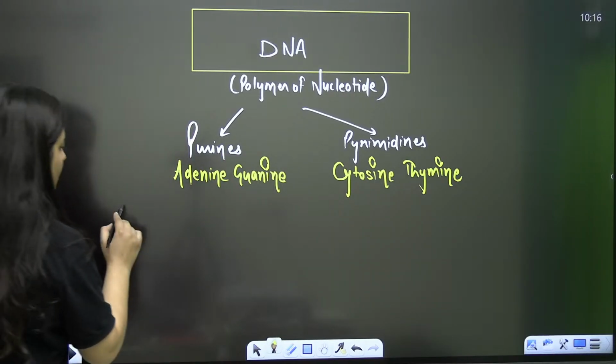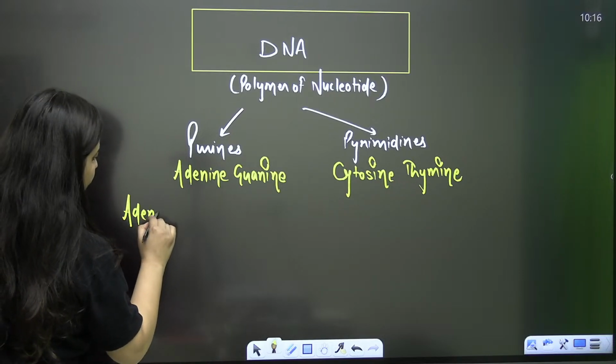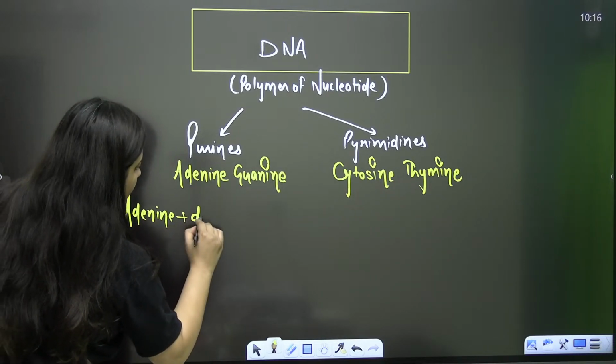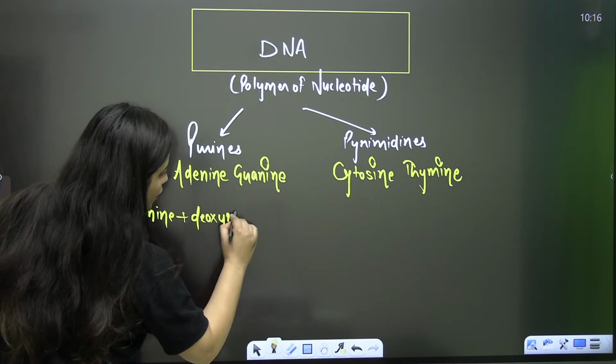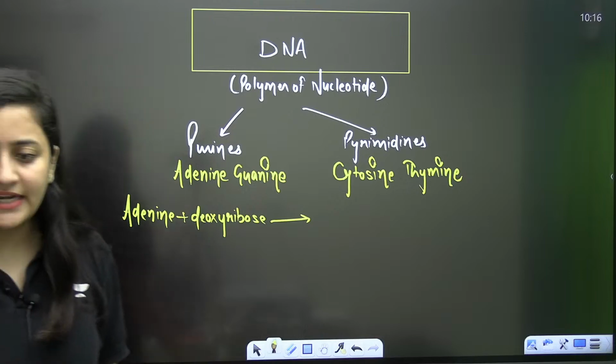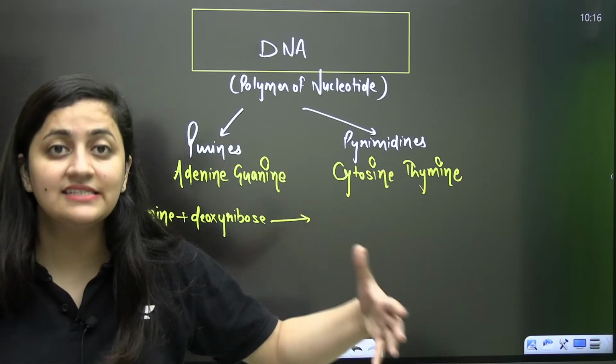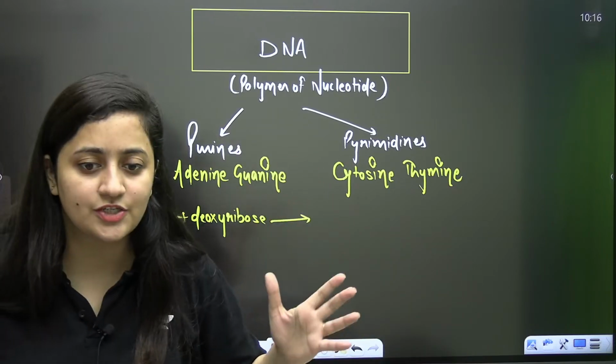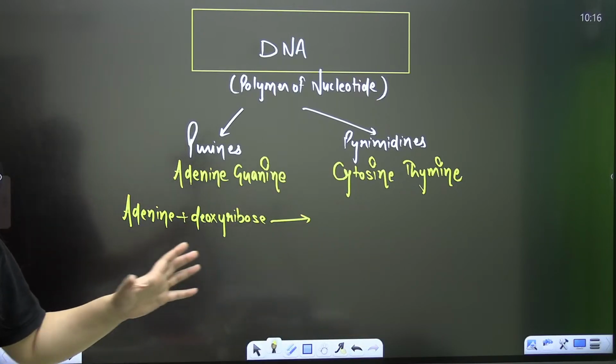Now you tell me, when this purine will form a bond with the sugar, then what will you call it? Adenine plus deoxyribose. Please answer in the chat section quickly.